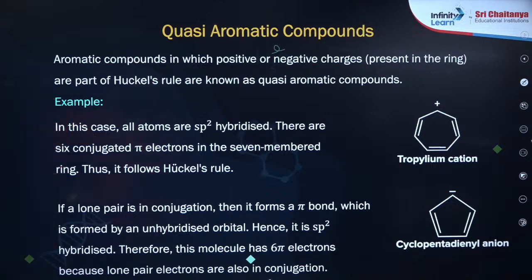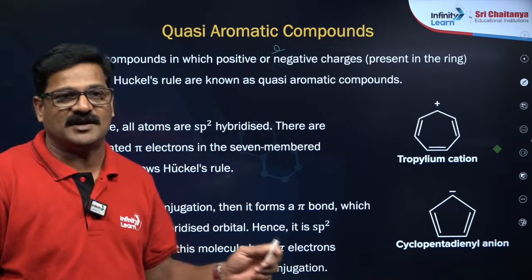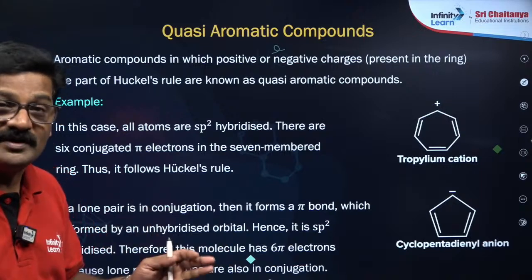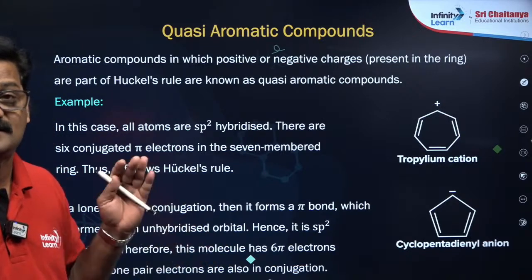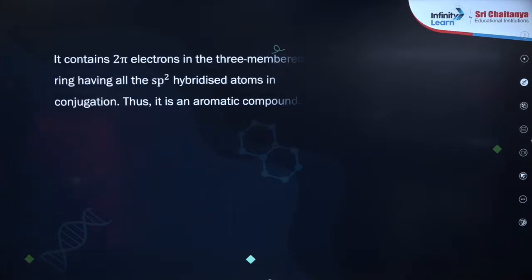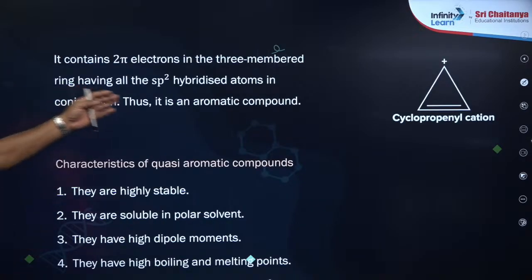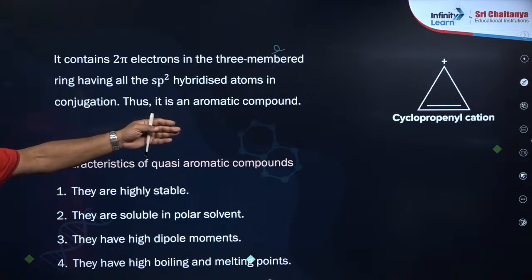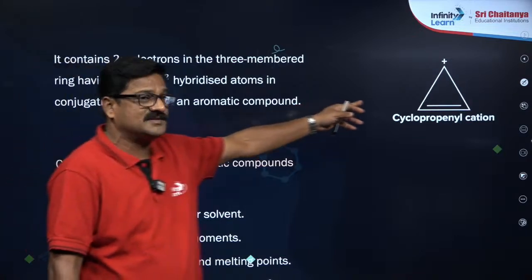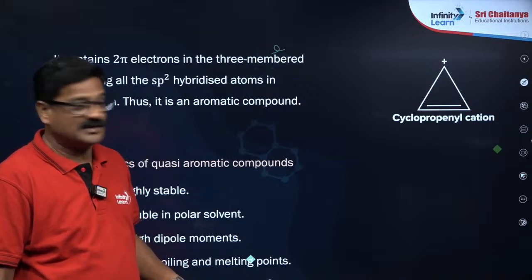Now I just want to give you some more examples. This is about quasi-aromatic. We do it and we know it, but the term quasi-aromatic is not known to the guys. That's fine. Let's talk about it. So the cyclopropenyl carbocation is also extraordinarily stable because it is quasi-aromatic, okay.